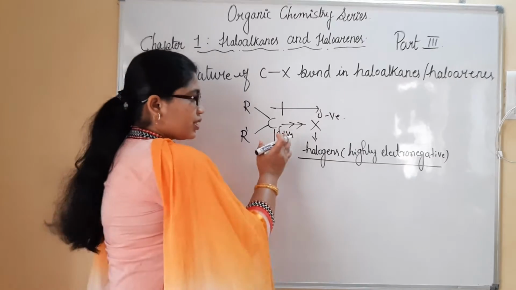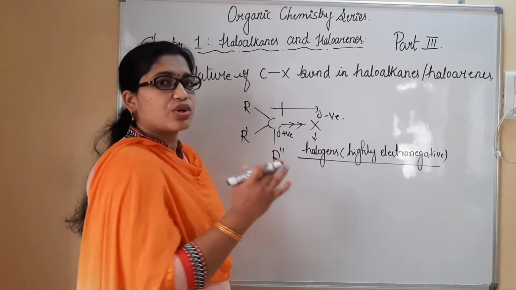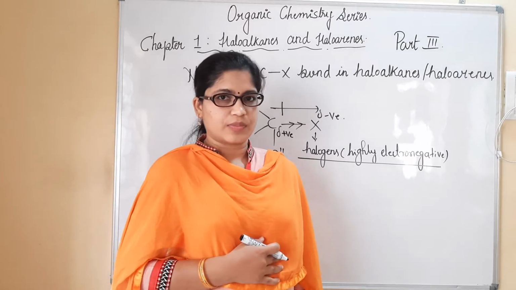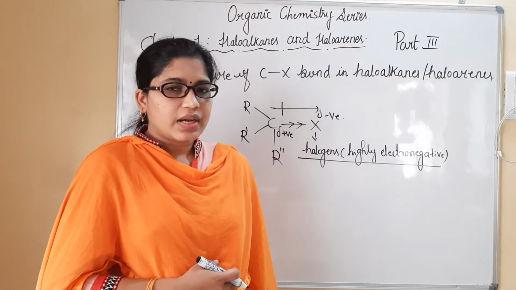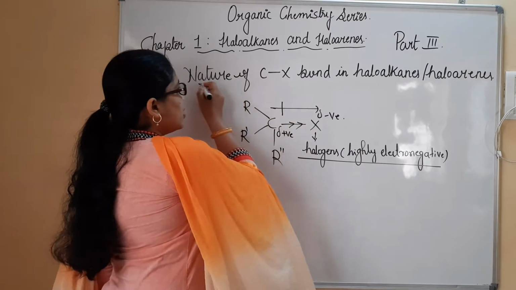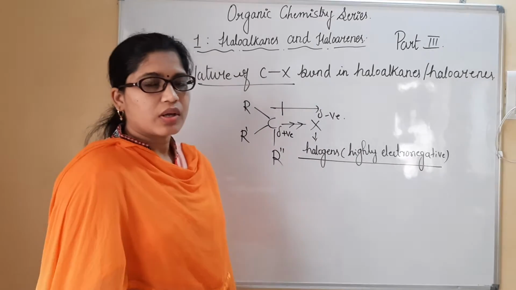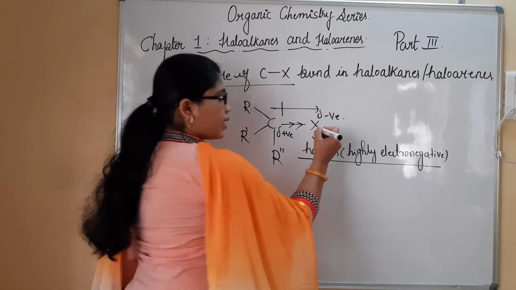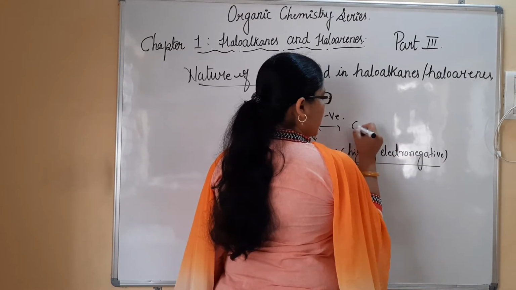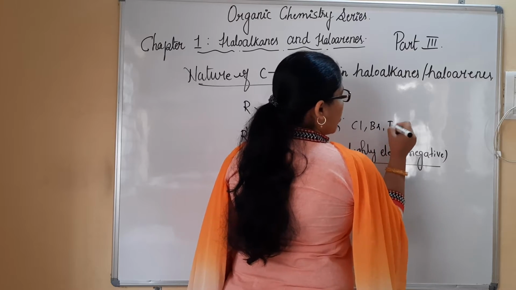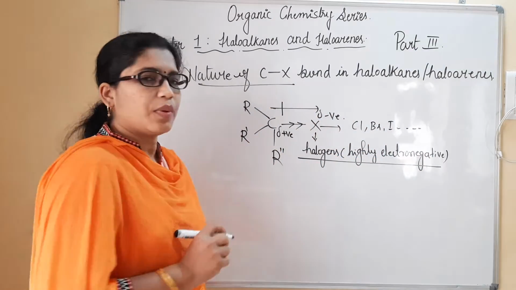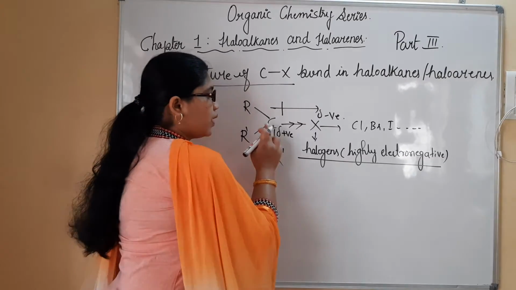And this is how this nature of bond will exist in haloalkanes as well as in haloarenes. What is the concept we are reading here? We are reading about the nature of the CX bond in haloalkanes, where X represents a halogen. It may be chlorine, bromine, iodine, fluorine, anything. Any halogen atom will be present directly bonded to the carbon.